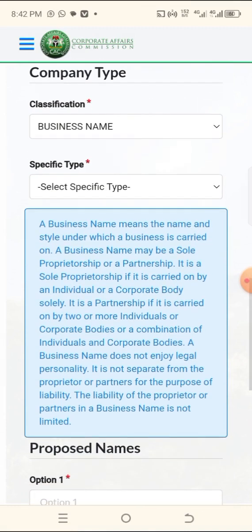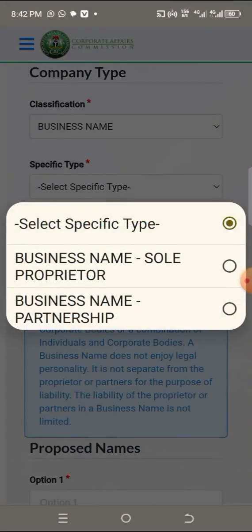Now, from the business name, come to the specific type of the business. Is it business name by partnership or sole proprietorship? Sole proprietorship means a one-man business, like your PS business, selling shoes. You are the only one that owns the business. The second one, business name by partnership, is where two of you, you and your wife, own the business. So you come to this partnership.